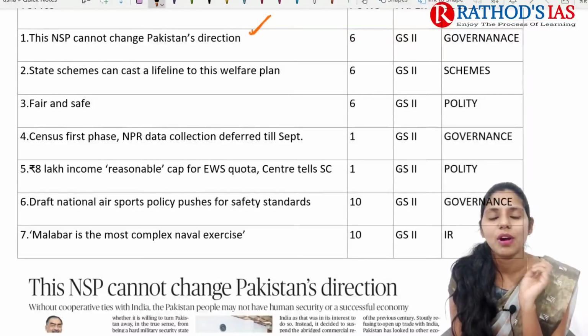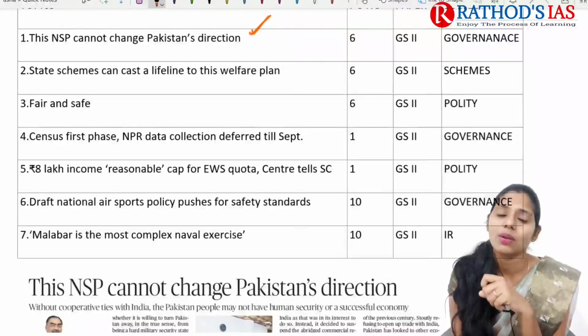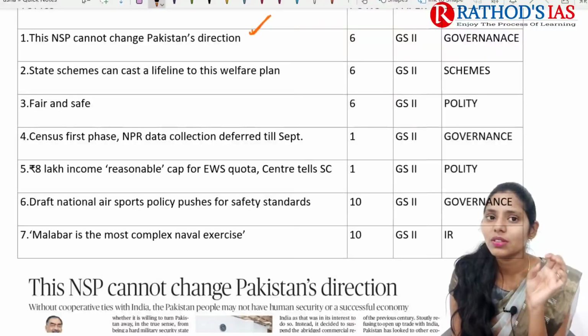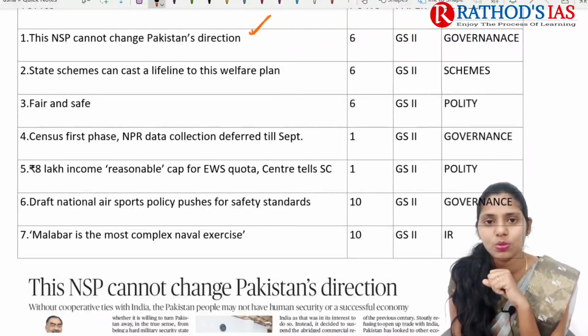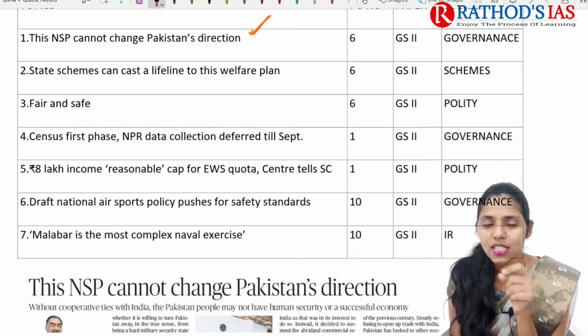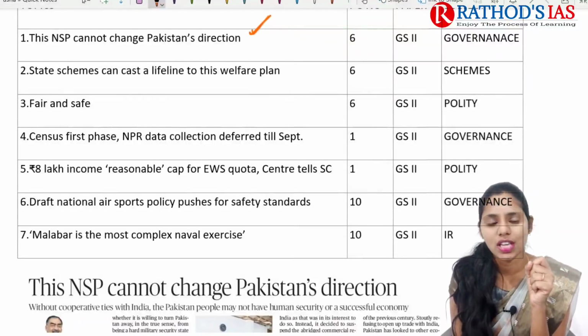And the next topic is about state schemes can cast a lifeline to this welfare plan. This article is mainly talking about Pradhan Mantri Matru Vandana Yojana. So here we need to know some facts regarding this Pradhan Mantri Matru Vandana Yojana, and you also need to know what the concerns are and what steps can be taken, that is the way forward, which is given in this article.